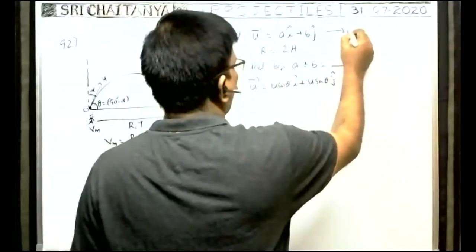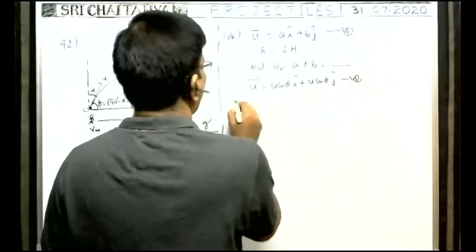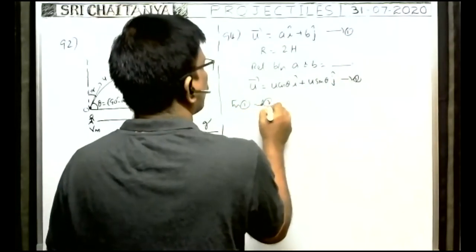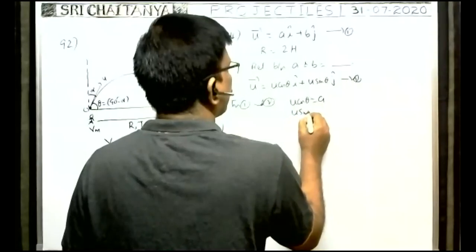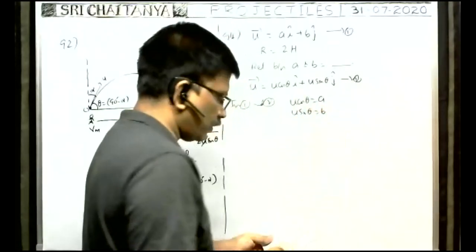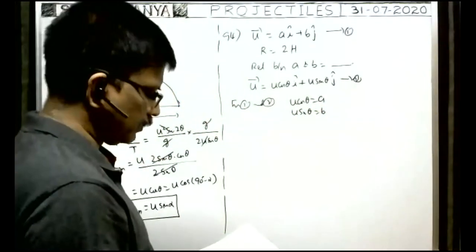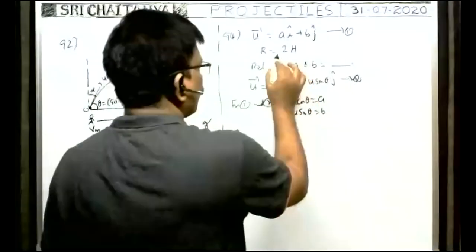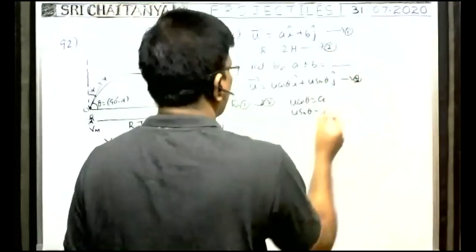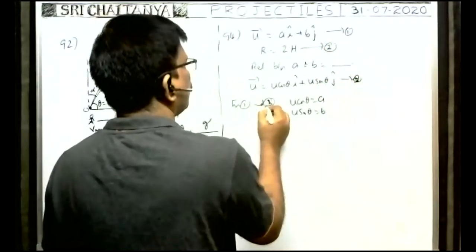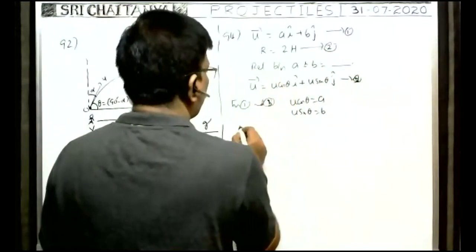When you compare these two, 1 and 2, u cos theta is given as a, u sin theta is given as b. These values are given. Now here they have given R is equal to 2H. This is equation 2, which is 3. From 1 and 3 we got like this.